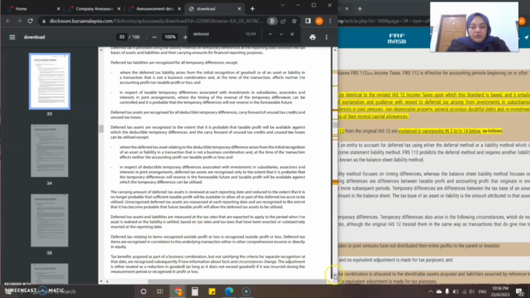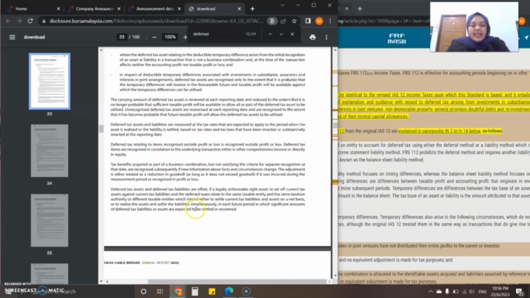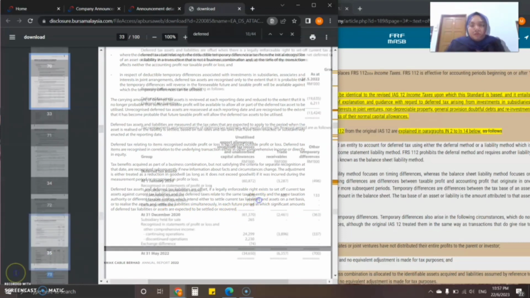So, the deferred tax assets and liabilities are offset if a legally enforceable right exists to set off current tax assets against current tax liabilities and the deferred taxes relate to the same taxable entity and the same taxation authority, which intend either to settle current liabilities and assets on a net basis, or to realize the asset and settle the liability simultaneously in future periods in which significant amounts of deferred tax assets or liabilities are expected to be settled or recovered.